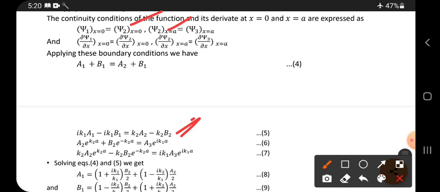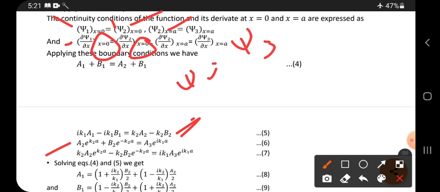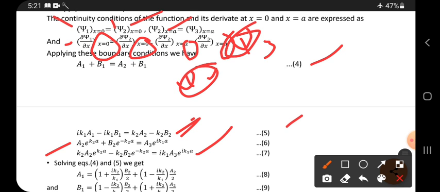Okay, and next what you have to do? You have to differentiate. By differentiating, what do you get? First we have to differentiate the psi 1 term and psi 2 term and equate them. After equating, substitute x value as 0, then you get this one. Next, for psi 2 and psi 3, first differentiate them one time, and then substitute x as a and equate those two equations. Then you get this one. So like this we get equations 4, 5, 6, 7. Four equations we get by doing this process.